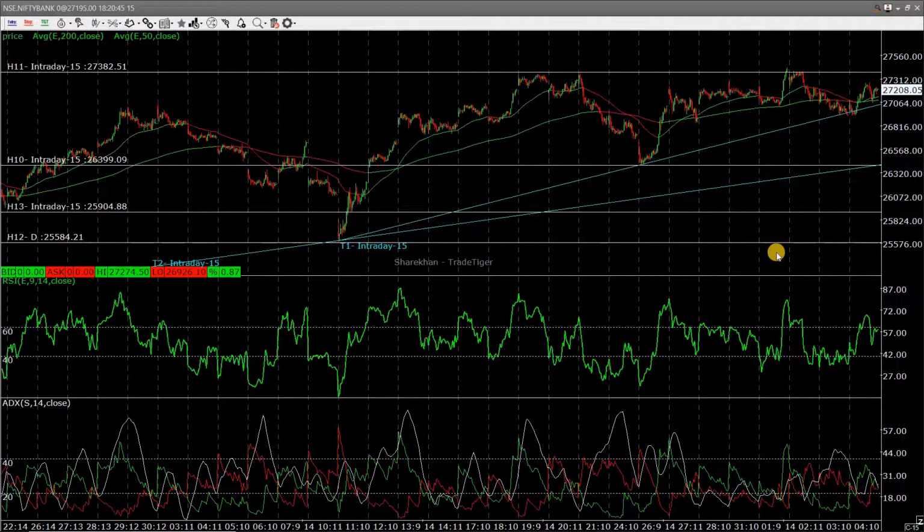As you can see, it has bounced off the trend line, and also the average of ADX is above the 20 line mark. So it's still in a pretty bullish phase.